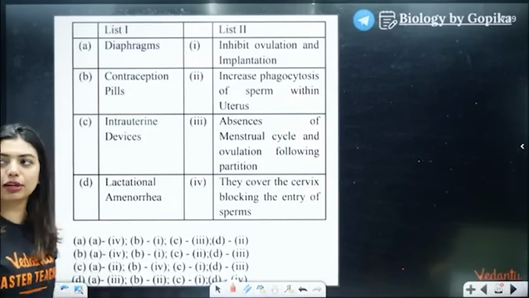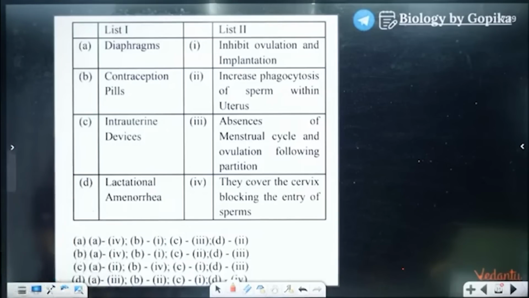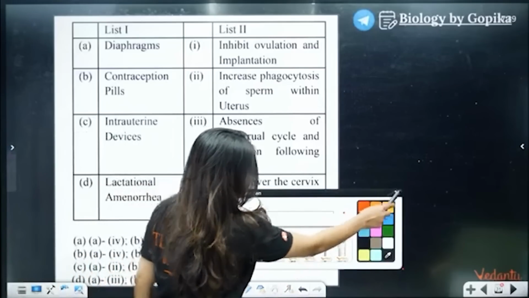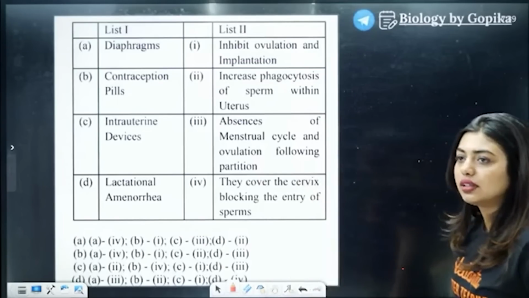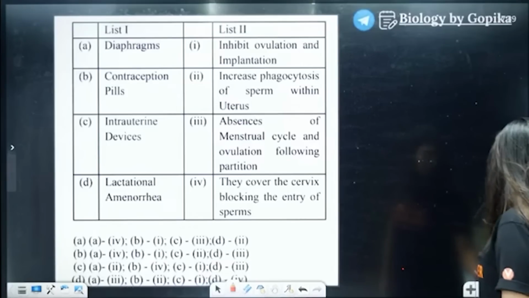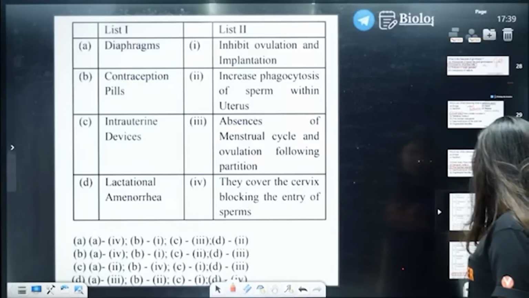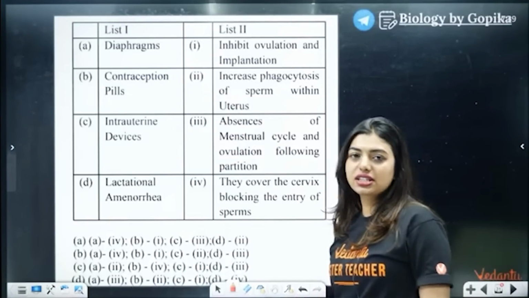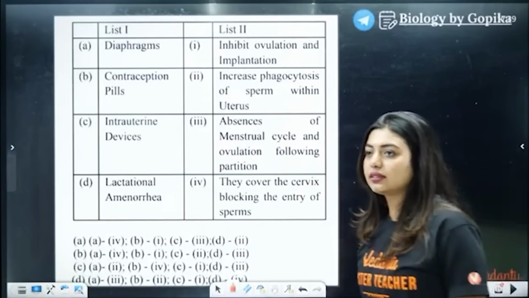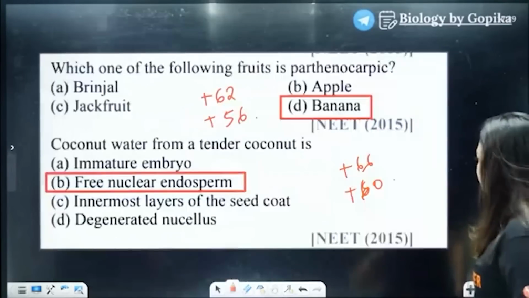Okay, B for Biology by Gopika. Yes, B, ma'am. Okay, let's do this. Can we do this? B for Mokshita. Who is Mokshita? Are you people telling each other's names at this point? Okay, 64, sorry. Maths.